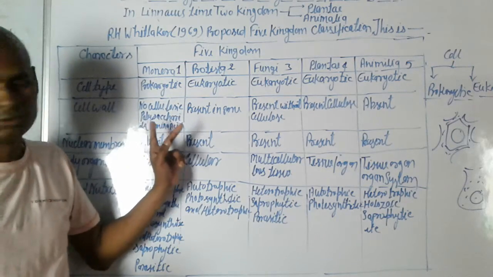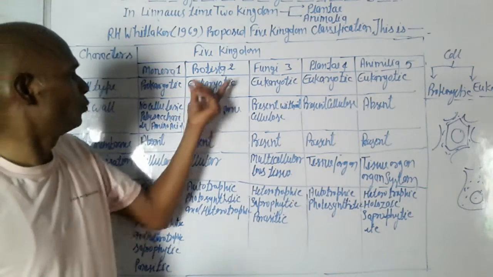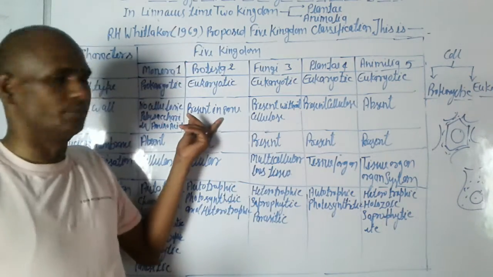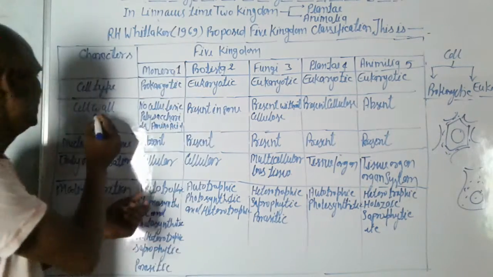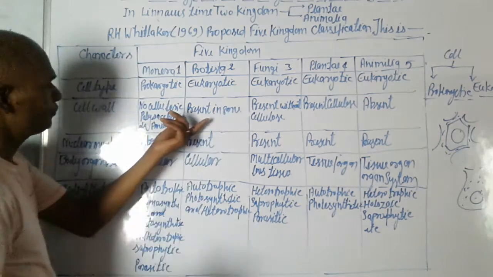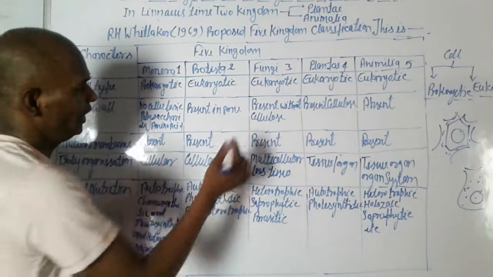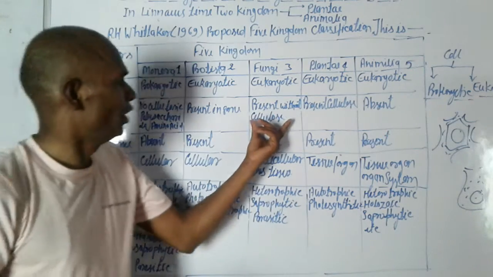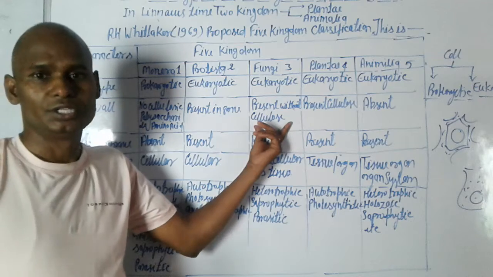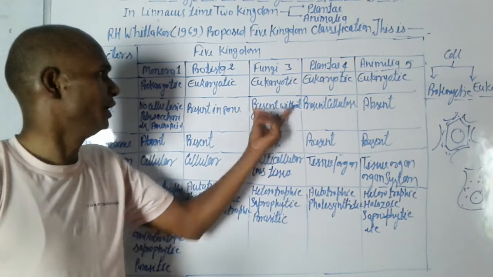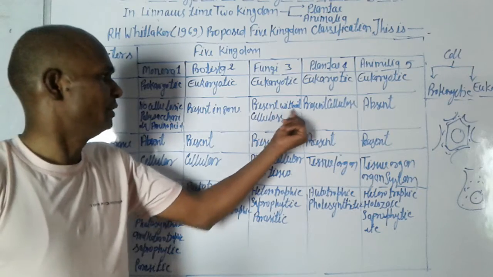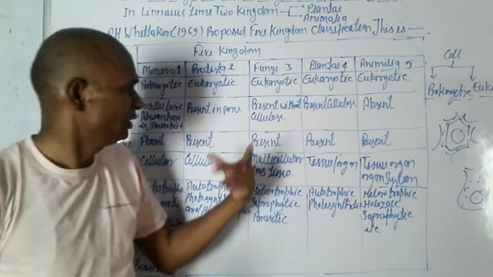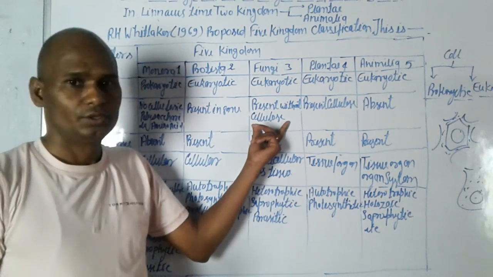In Protista, cellulose is present in the cell wall in some organisms. In fungi, the cell wall is present but without cellulose.